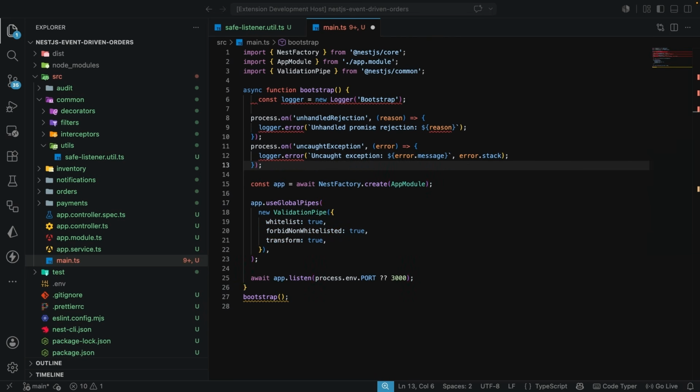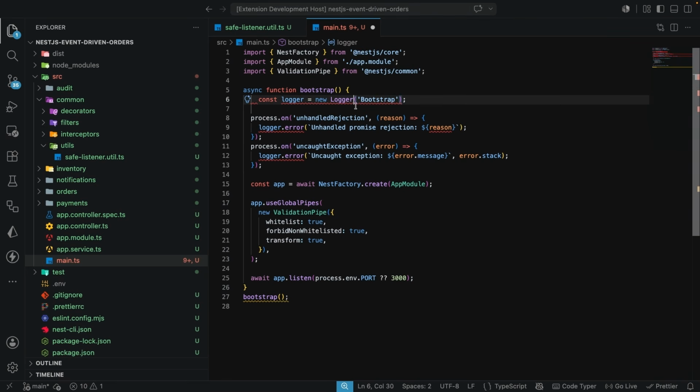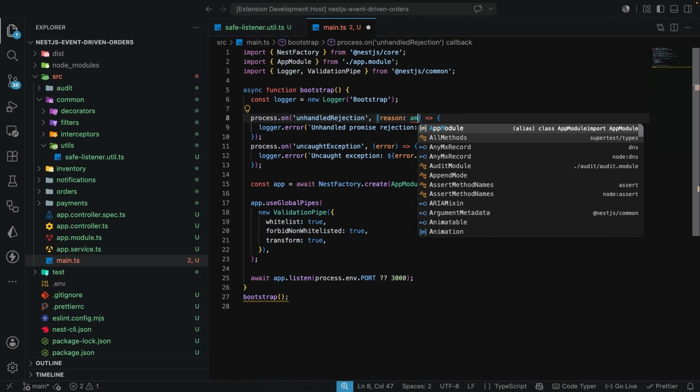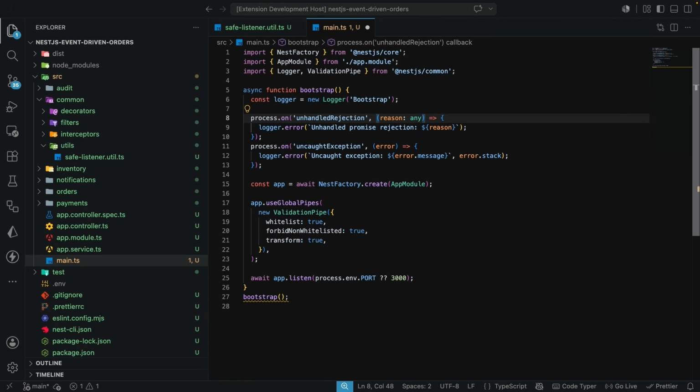Definitely we have the error because Logger needs to come in from NestJS common. So here, let's make sure we bring in Logger from NestJS common like this, and we can fix this linting error that we have over here. If you have this error due to linting, we can just cast this to be of type any, just like this. And once you do that, you can see now the error is gone.